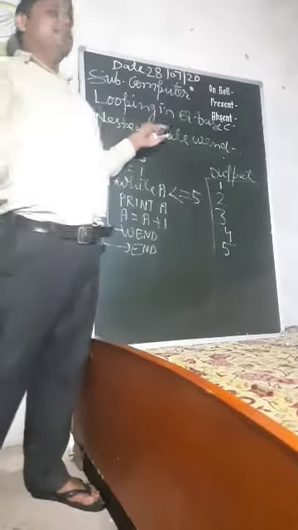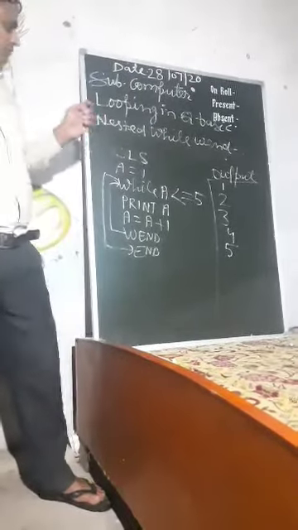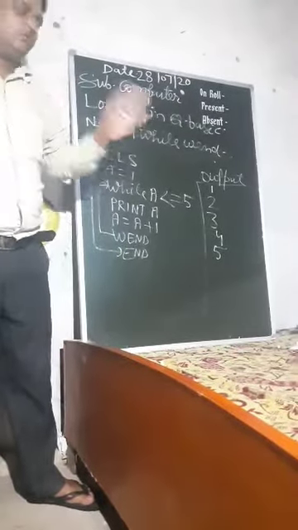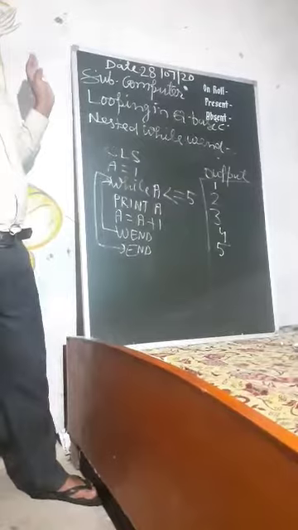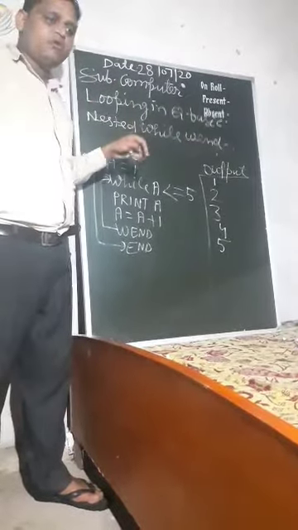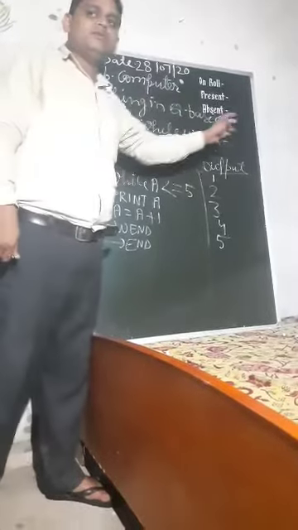One while wend loop inside another while wend loop is called a nested while wend loop.